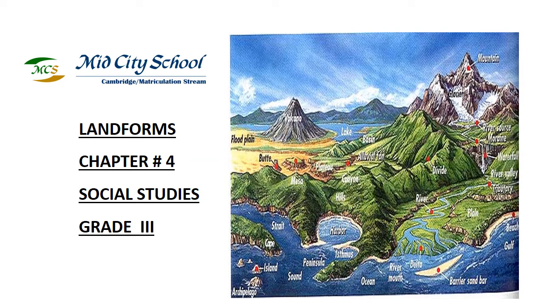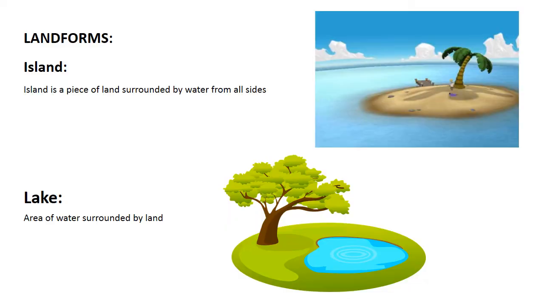Today we are going to discuss landforms. Do you have any idea what landforms are? Land is not plain. It has many different forms, known as landforms. Each type of landform is defined by its shape, size, location, and what it is made of.